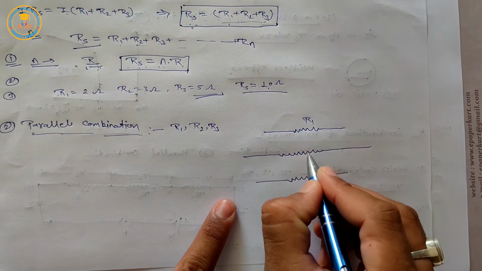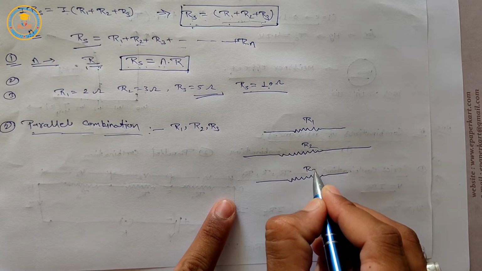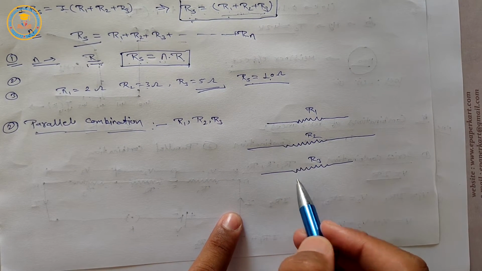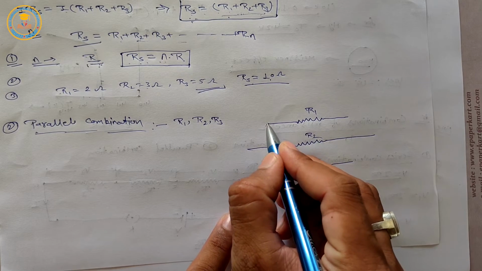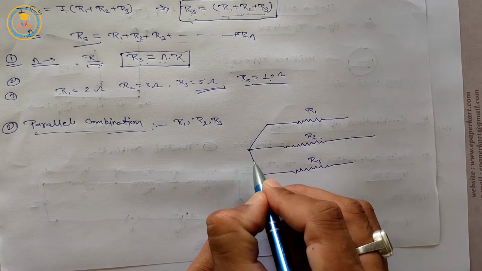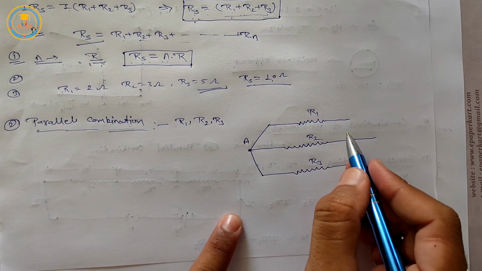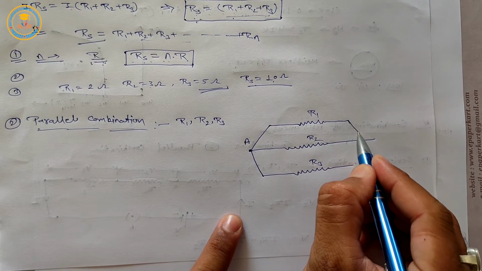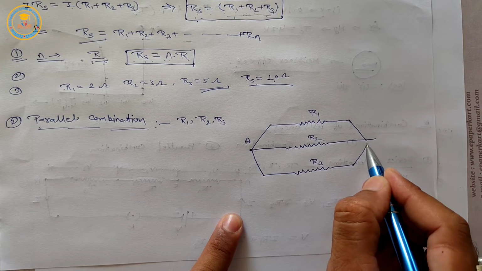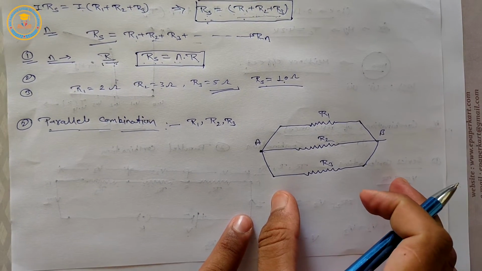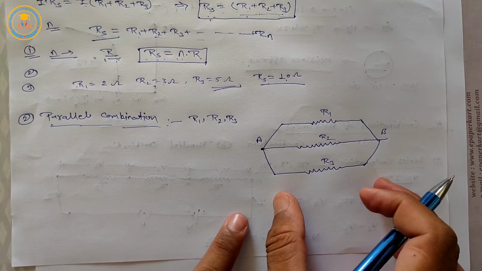According to the definition, the first ends of all resistances are connected to a point. Suppose that point is A, and the second ends of all resistances are connected to another point. Suppose that point is B. Then such a type of combination is called a parallel combination.